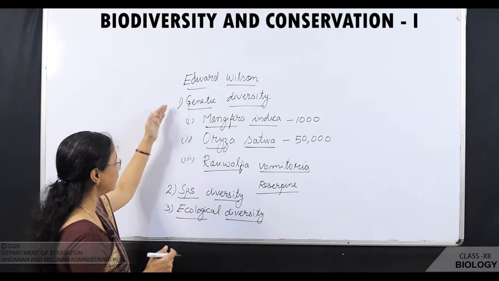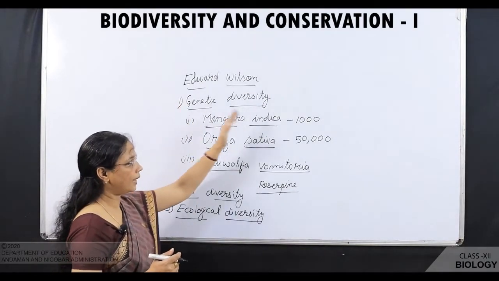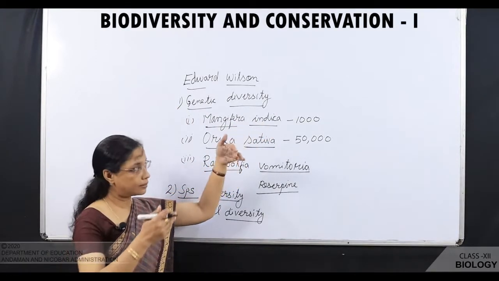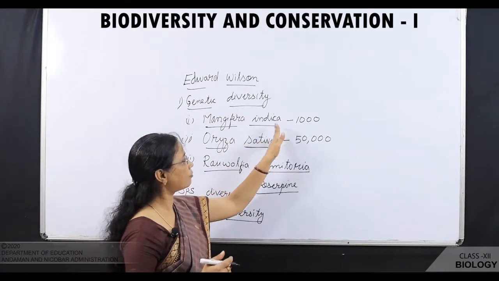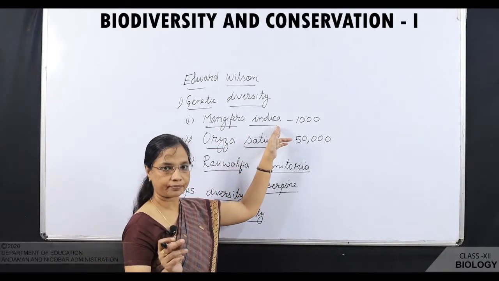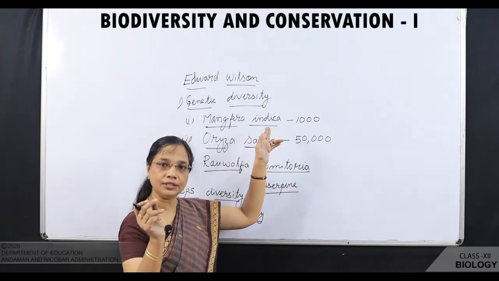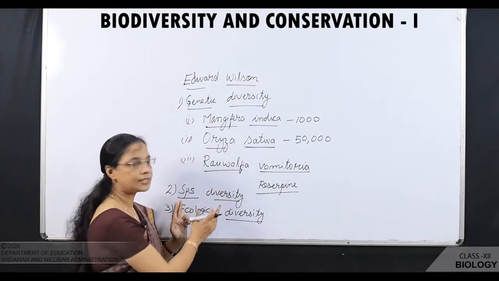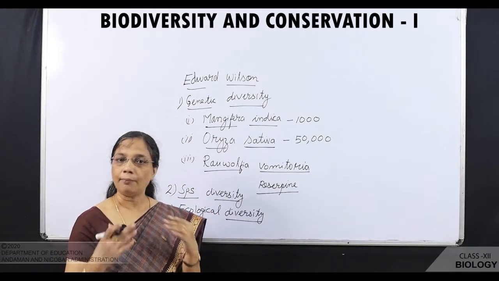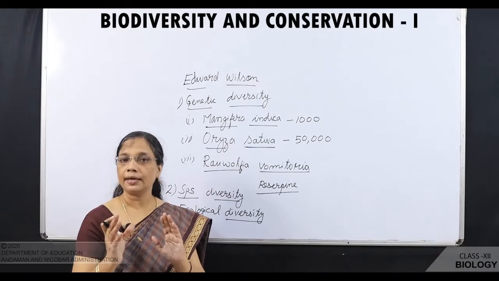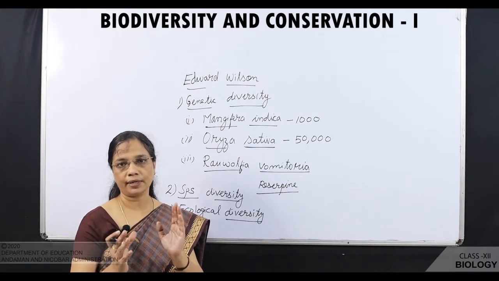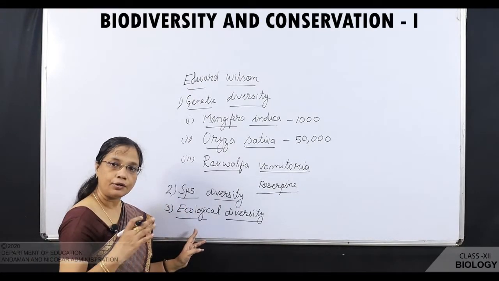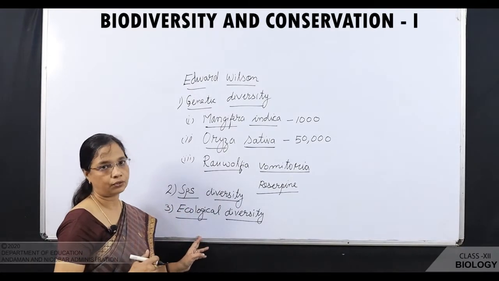So, what you have seen here, in genetic diversity, diversity is seen in one species itself. There are varieties found under one species due to the change in the gene, that is known as genetic diversity. In species diversity, in a particular region, the diversity of species is found when you compare with the other region. In ecological diversity, here you can see the diversity of ecosystem.